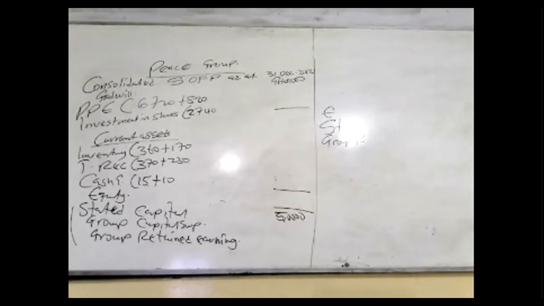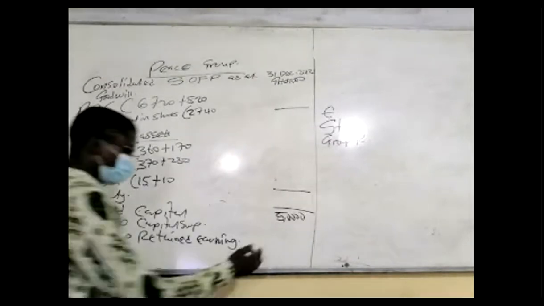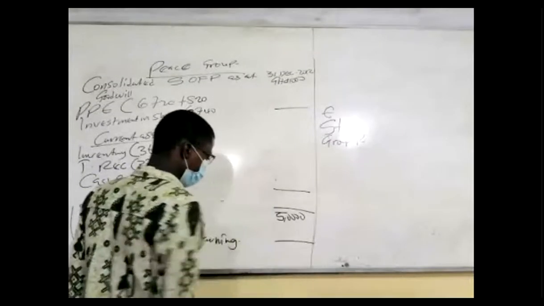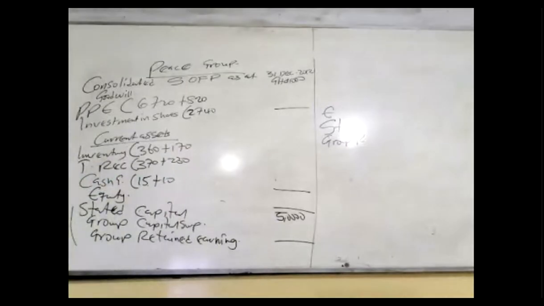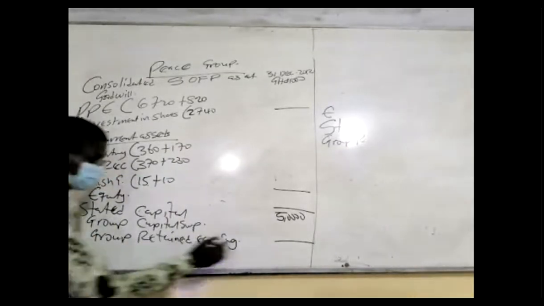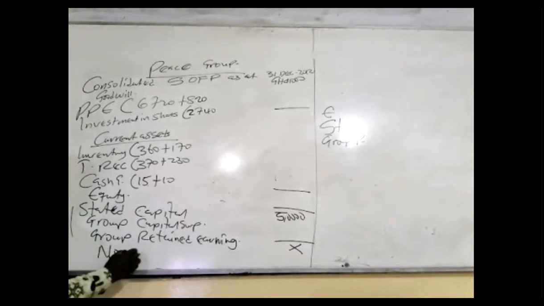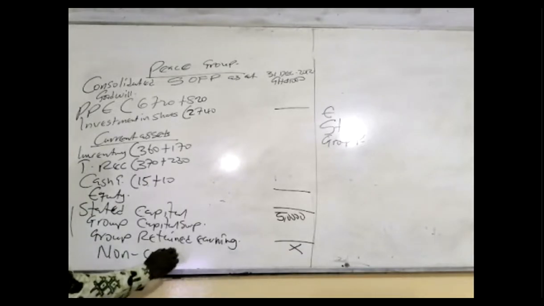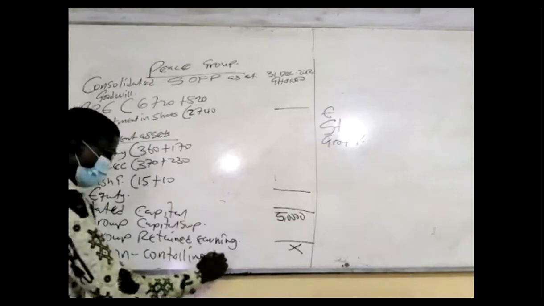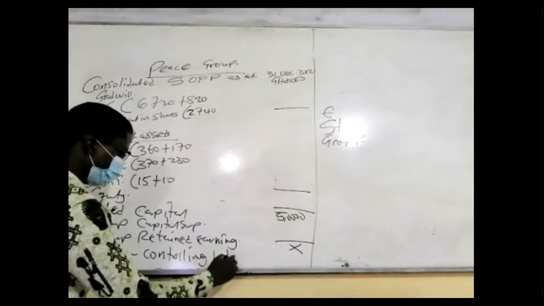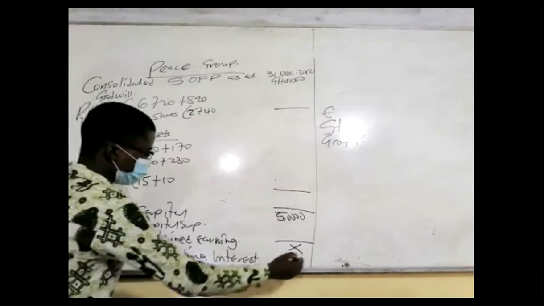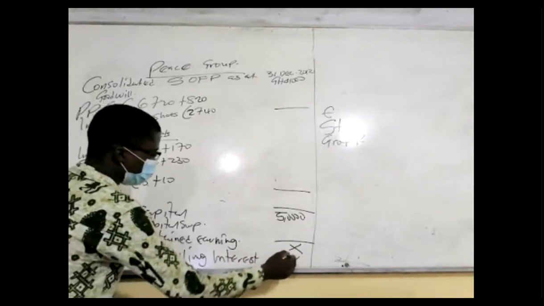Then when you are done, you add all this. Good. You add all this, then you add the total answer, then add NCI to it. So non-controlling interest. Non-controlling what? Interest. NCI. At reporting, so much. Aggregate.